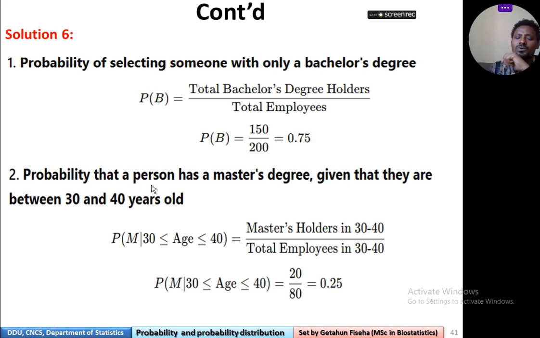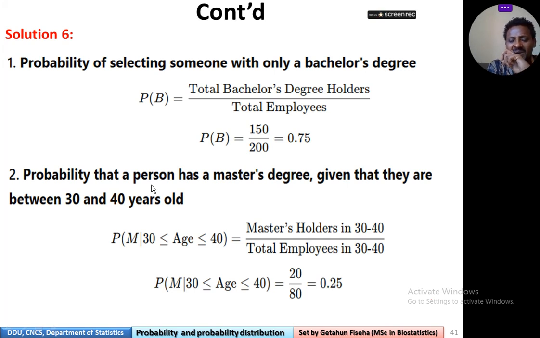B, the probability that a person has master's degree given that they are between 30 and 40 years old. The probability of a person's master's degree given that their age is between 30 and 40 years old.